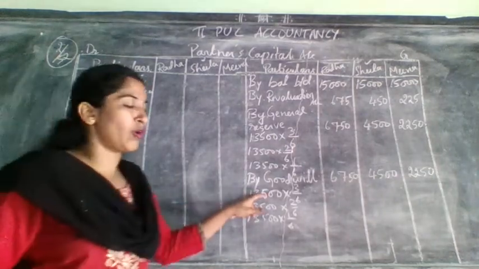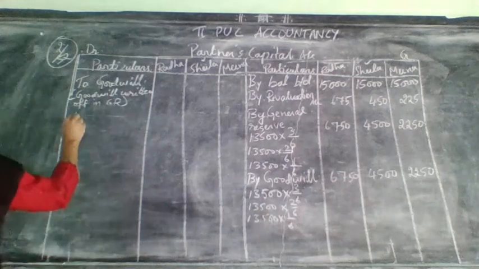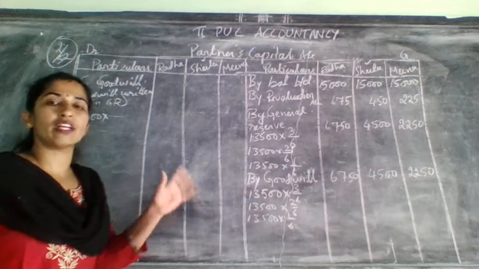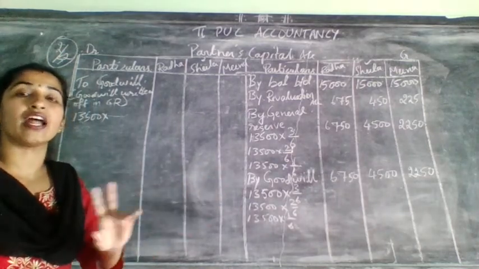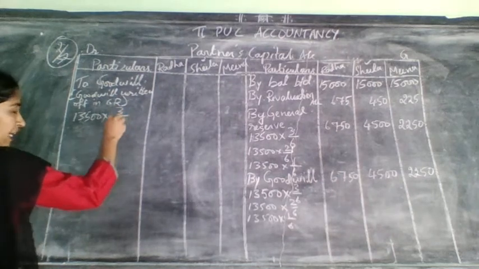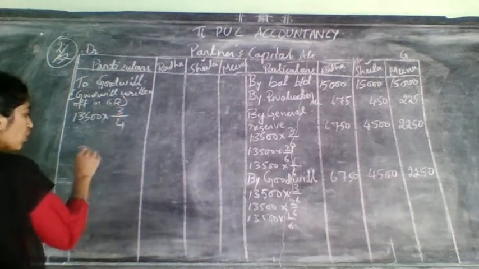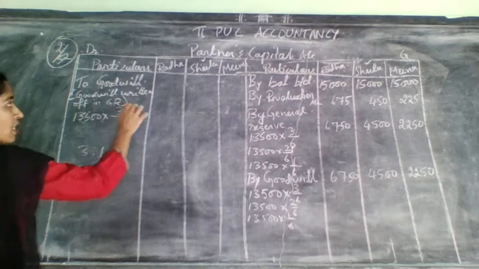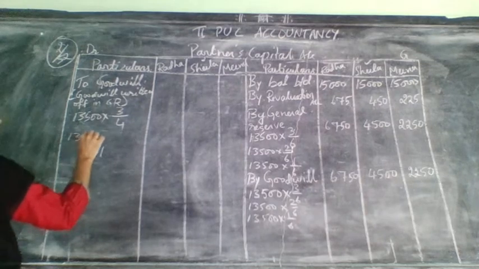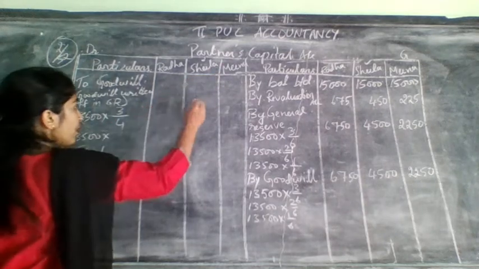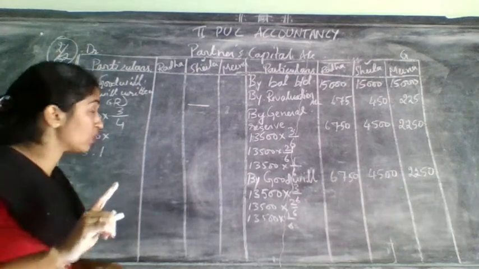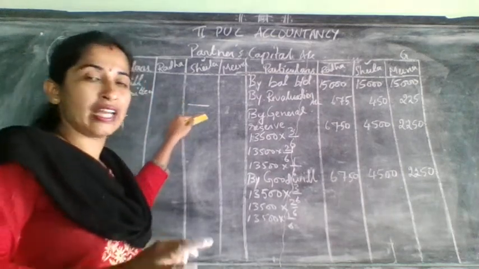Now the same amount 13,500 should be written off only for giving to remaining partner and not for retiring partner. We got which ratio now? Gain ratio. How much we got? 3:1. 3:1 means Radha will have 3/4 share, and next is whom? Meena. Put one big dash for Sheila because she was retiring and she is not having any entry for this